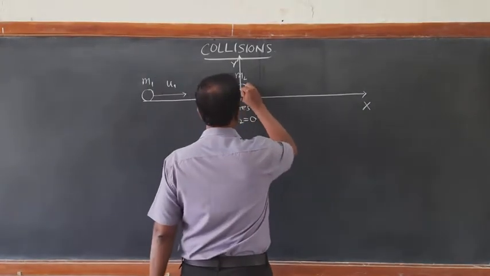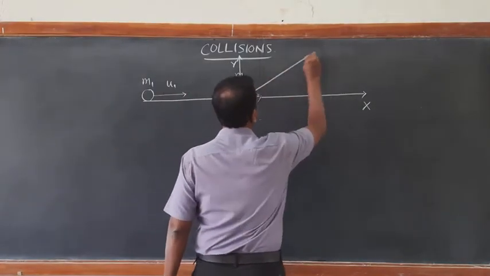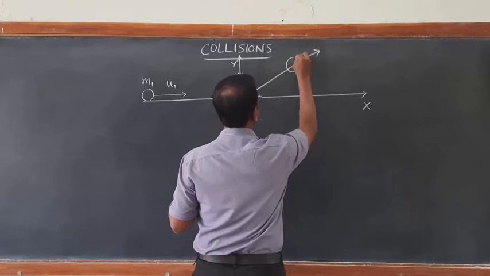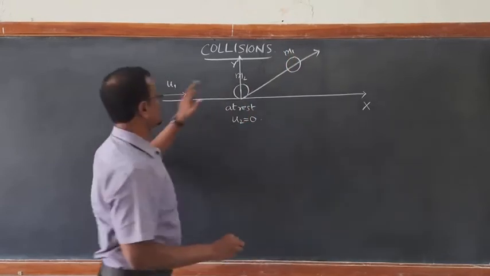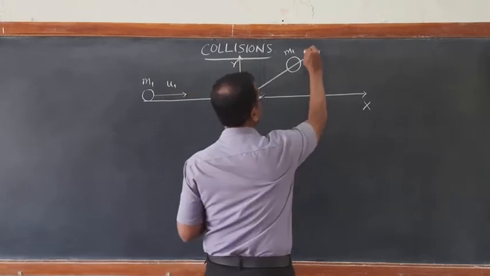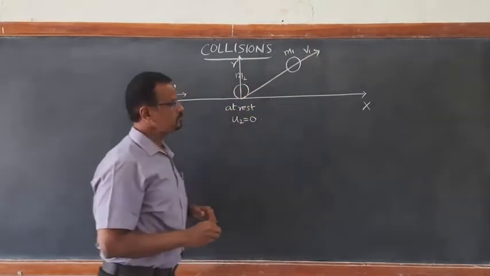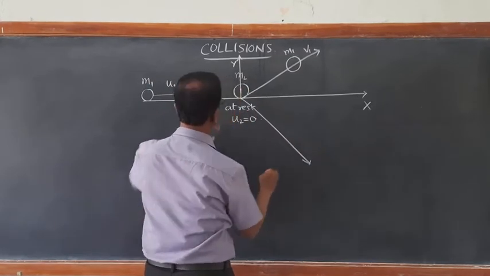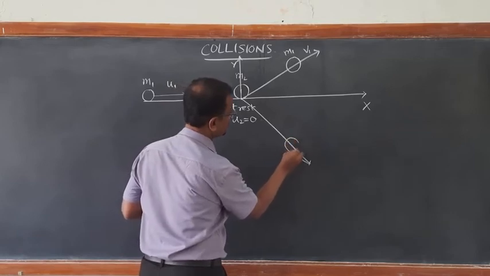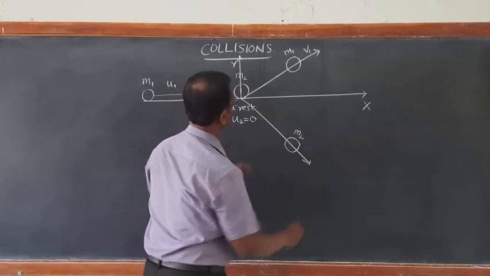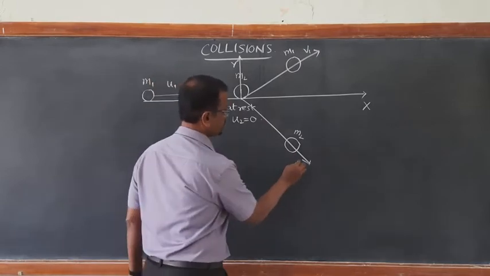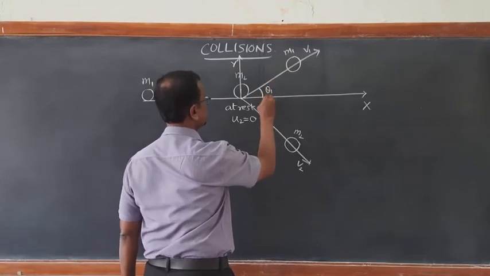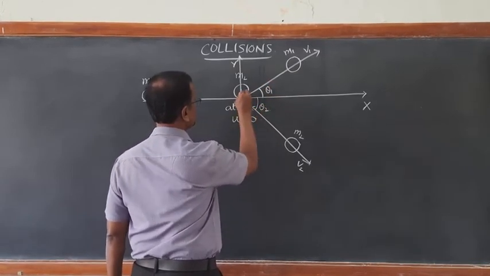Say this is the origin, and this is the direction of movement of the first particle m1, moving with final velocity v1, and the second one, m2, is moving along this direction with velocity v2. Let us say this angle is theta 1, this angle is theta 2.